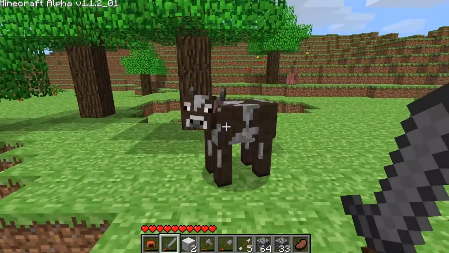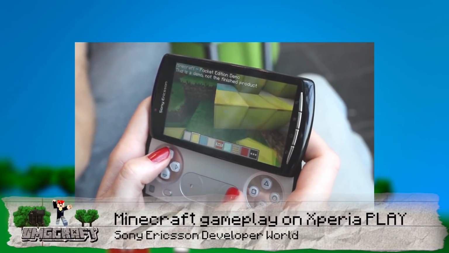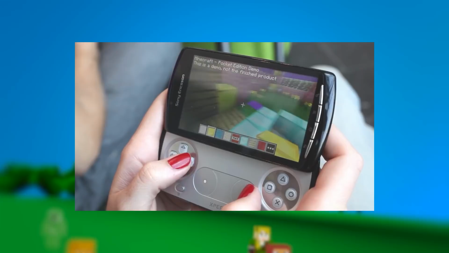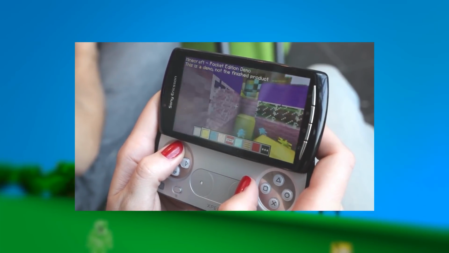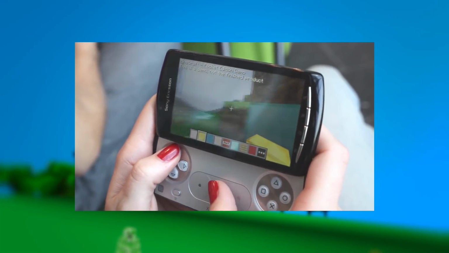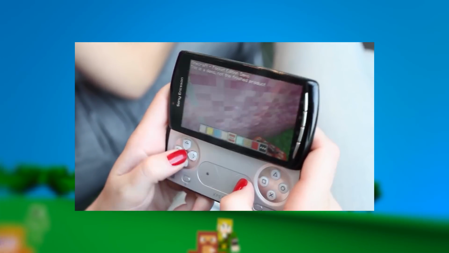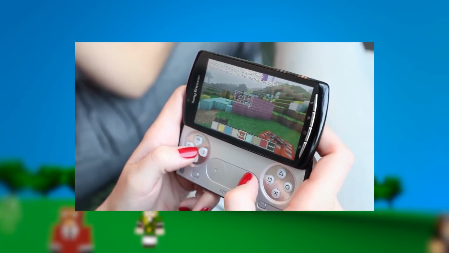Then the Pocket Edition was released. That was originally made just for the Xperia Play. It was made in 2011, and it was a completely new code base to play on that phone. And this was a very stripped down version of Minecraft. It didn't have all the features that the Java edition had. And for many years, this was the case with anything other than the Java edition of Minecraft. The Java edition was the first. It got developed first. Any other editions sort of copied that edition, but they always lagged far, far behind the normal Java edition of Minecraft.